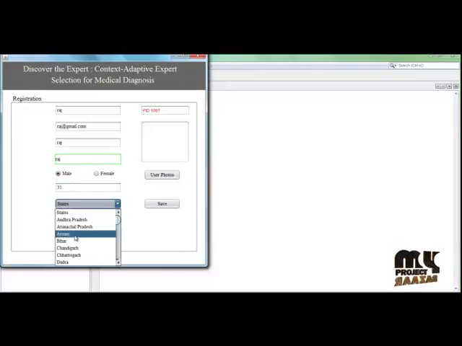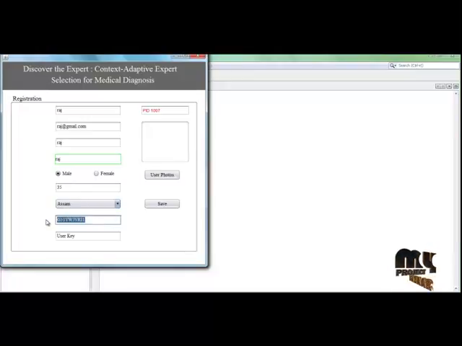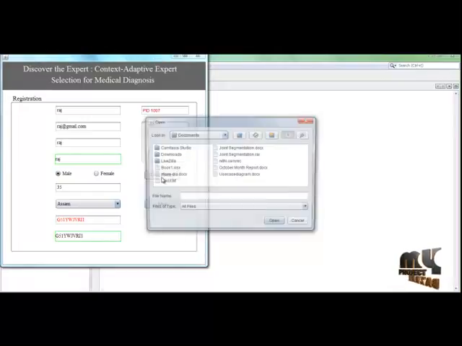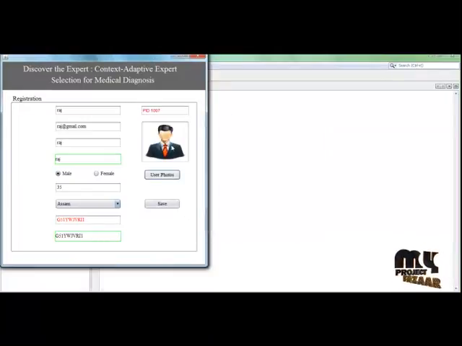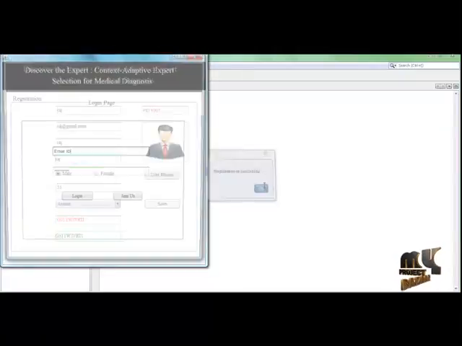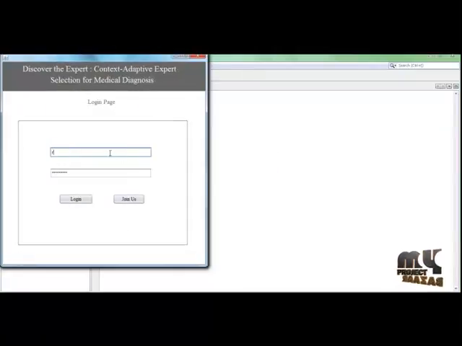So this is the user key. This key must be added here. Then select a photo location. So add this photo. So registration is successful. So now the login page view.